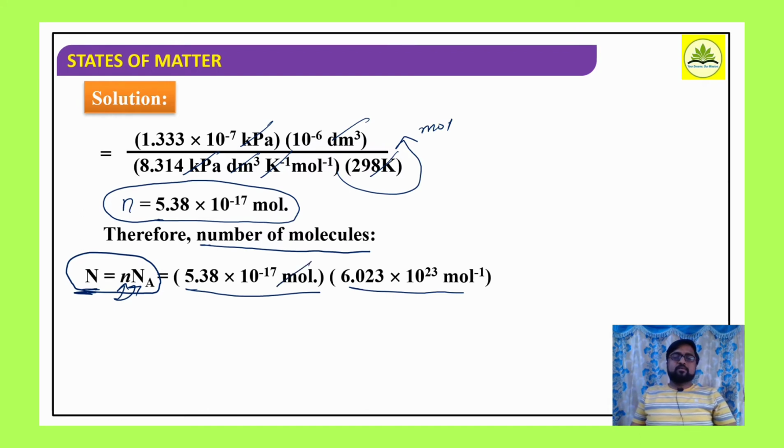Mole per mole cancels here. If you multiply, we get the total number of molecules: 3.240 into 10 raised to 7. This is the number of molecules left in 1 mm³ volume of gas. Right? So the answer is 3.240 into 10 raised to 7.